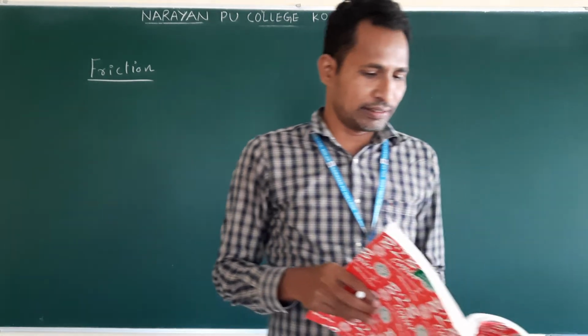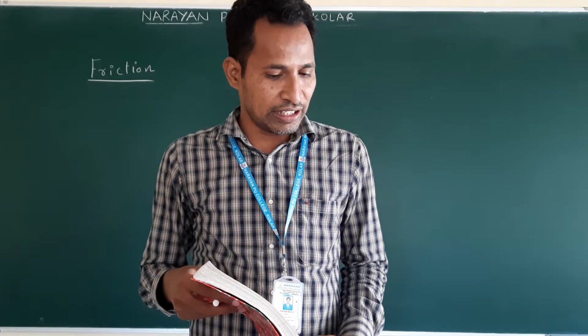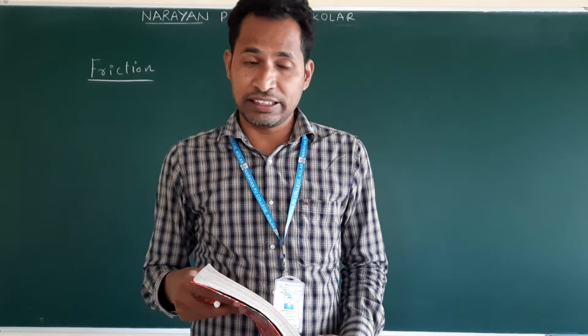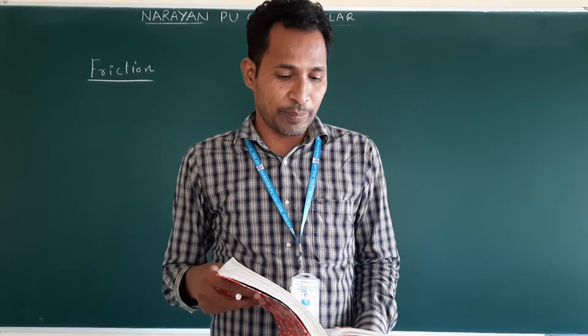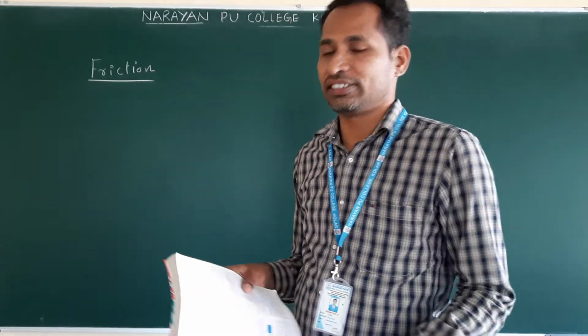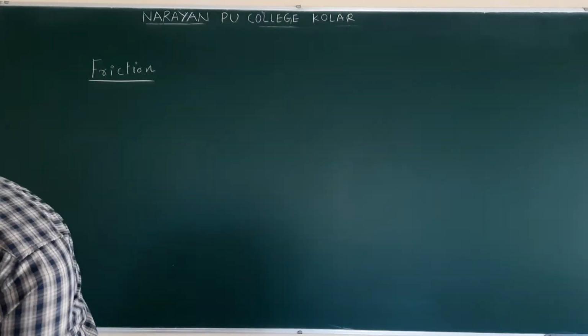In the last class, what did I mention? The component of contact force normal to the surface in contact is called normal reaction. Clear? Which component? Perpendicular component. The component parallel to the surface is called the what? Friction, according to the textbook.